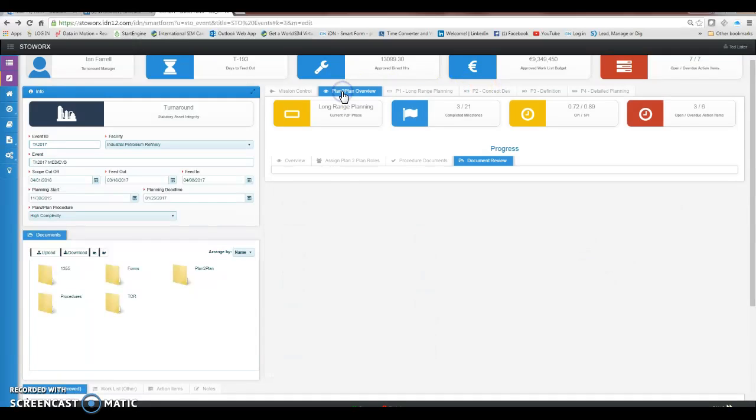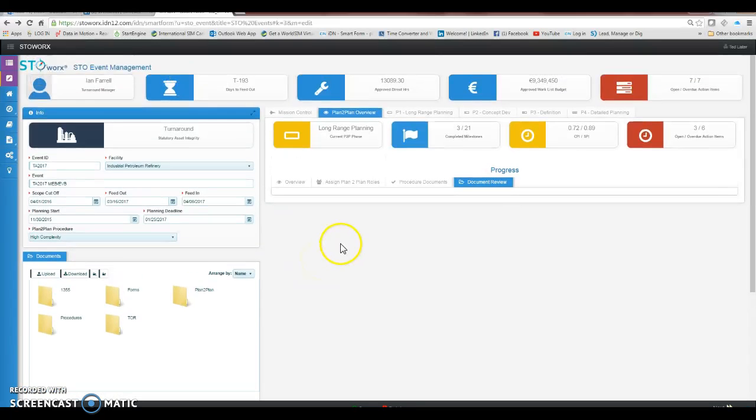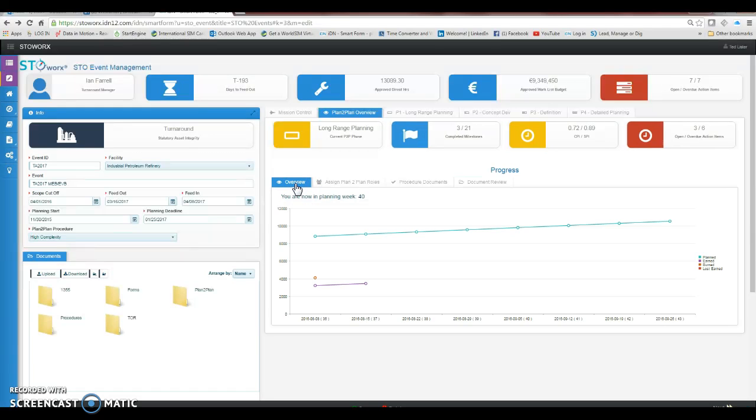So again, for us a very important part of the turnaround is strategic planning that runs in parallel with the detailed work package planning that we've discussed in earlier versions. And so I encourage you to take a look at this and to think about how you can take advantage of this transparent cloud and web-based platform in order to better manage your strategic planning for your STO events.